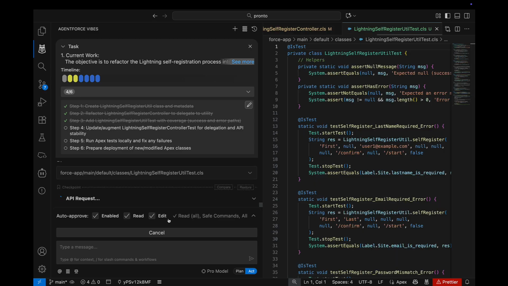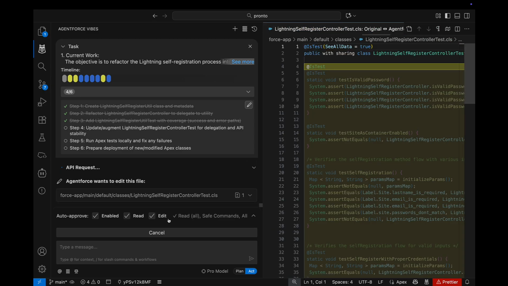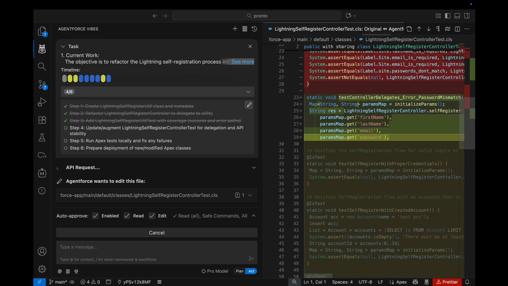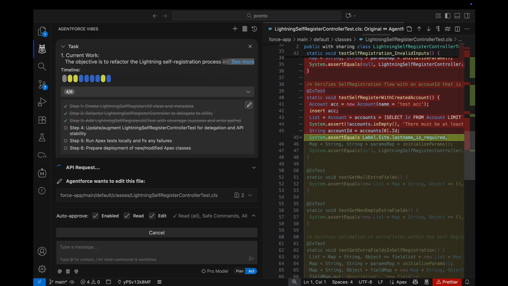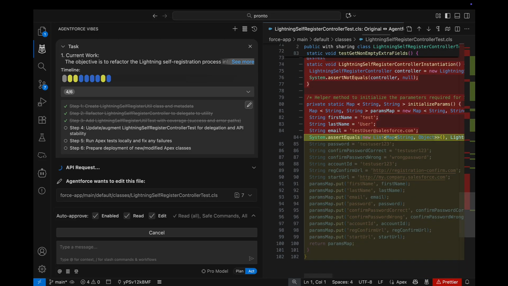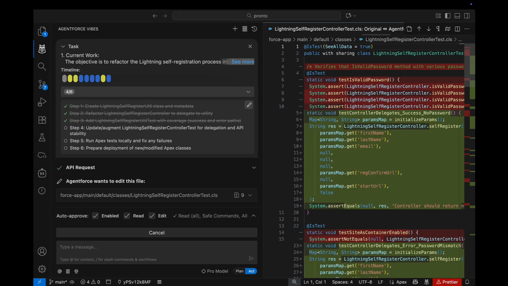With deep planning, Agentforce handled the analysis and design, and by using Focus Chain, it managed the execution and kept everything on track. Together, they make complex development tasks feel structured, predictable, and transparent. Architect with intent, generate with direction, build smarter with Agentforce Vibes.